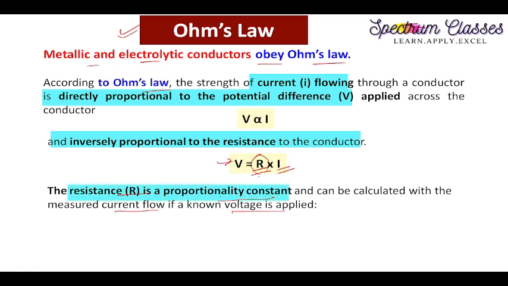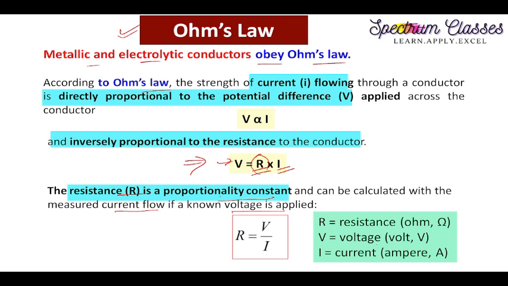So this is the resistance, and it can be measured simply using equation number 2. Now the units: R is the resistance and it has the unit ohm, represented by this symbol. V is the voltage, represented in volts by capital V. Current is represented by capital I, and the unit of current is ampere. This we have already discussed in the previous video, and it is represented by capital A.